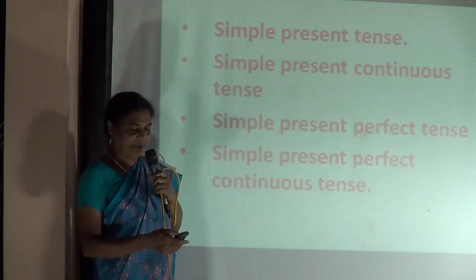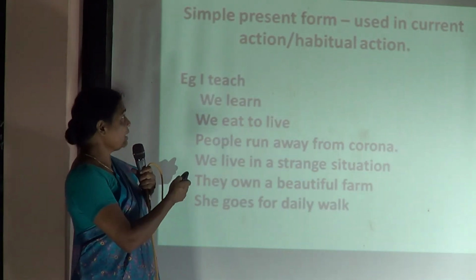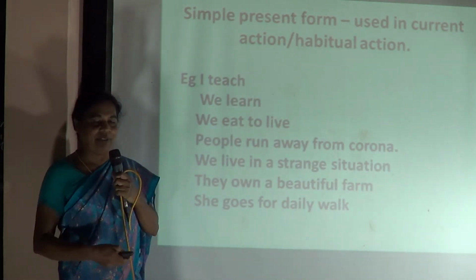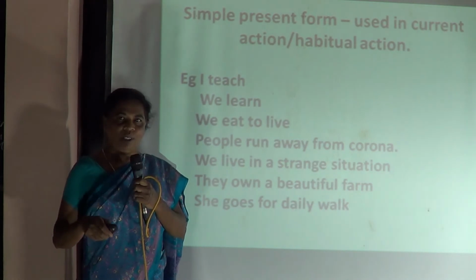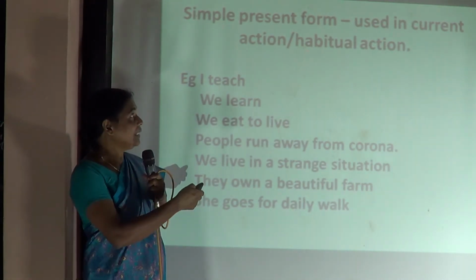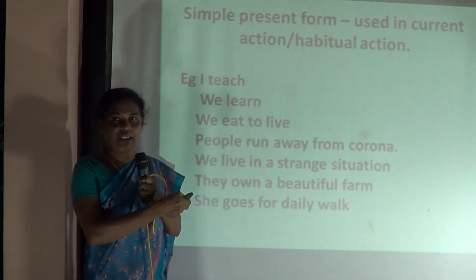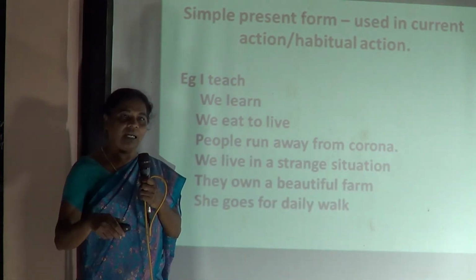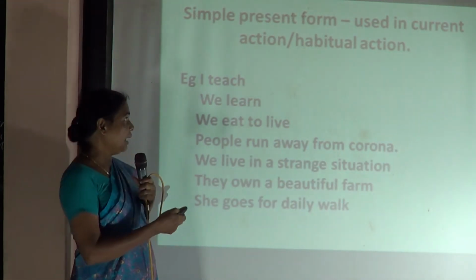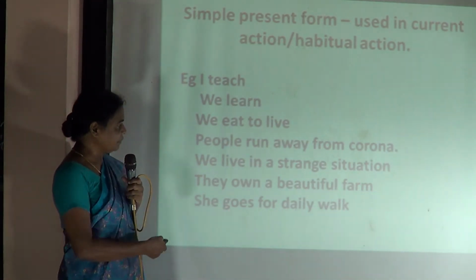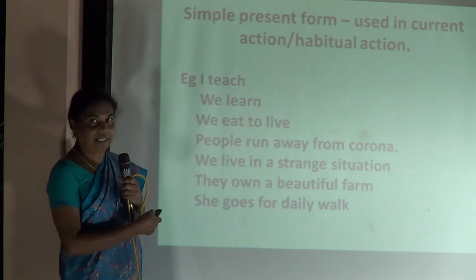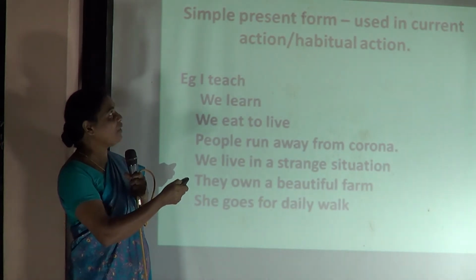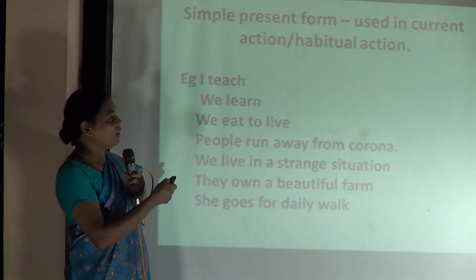Okay, now let's see some of the examples over here. For the simple present form, it is used for the current affair, what happens now, and for habitual actions. In these two situations, we use the simple present form, for the current action and for an action of habit. I have given here many examples. As you look at every example, you may learn what tense this is, what is the habitual action, and what is the current action.